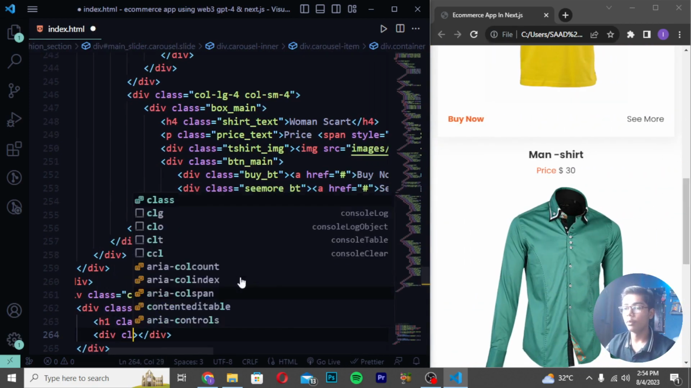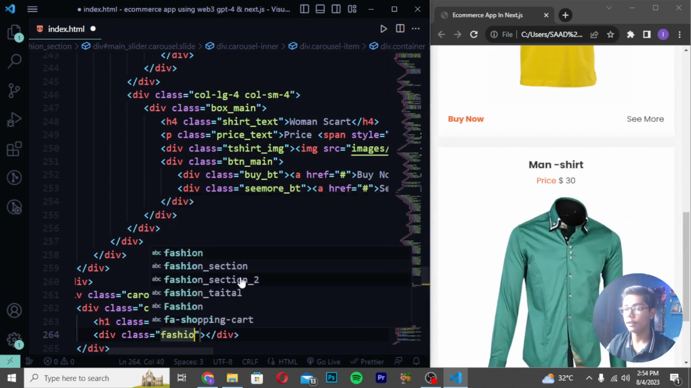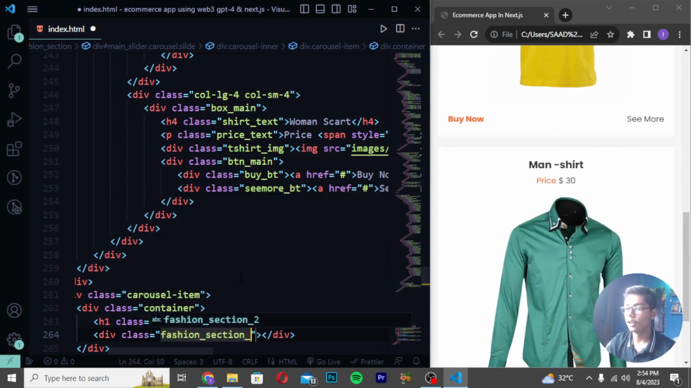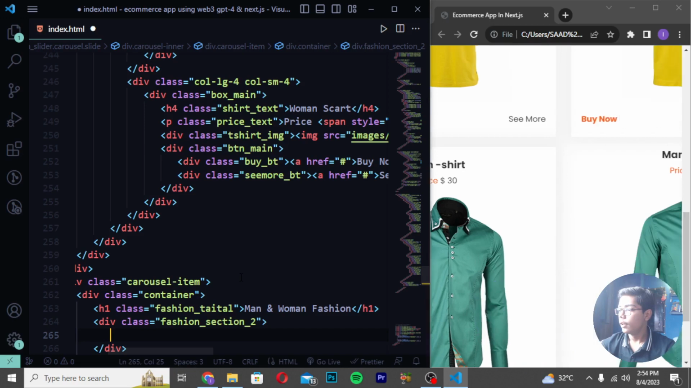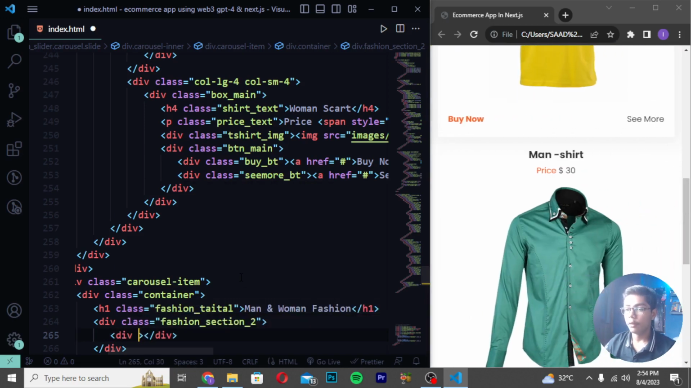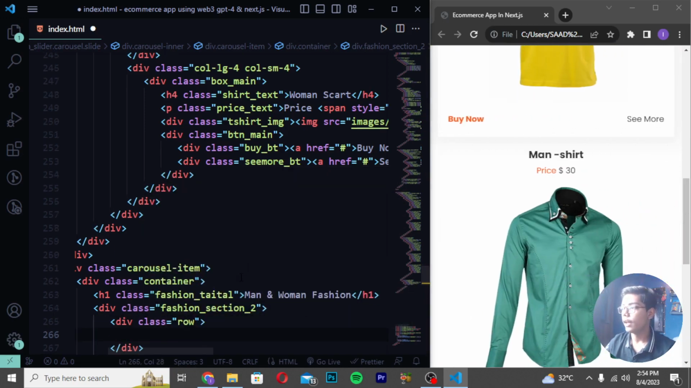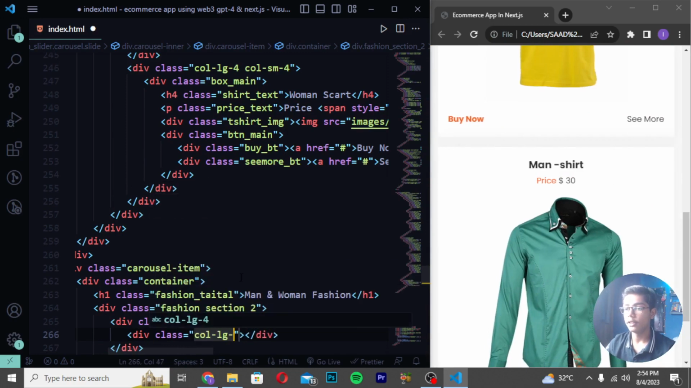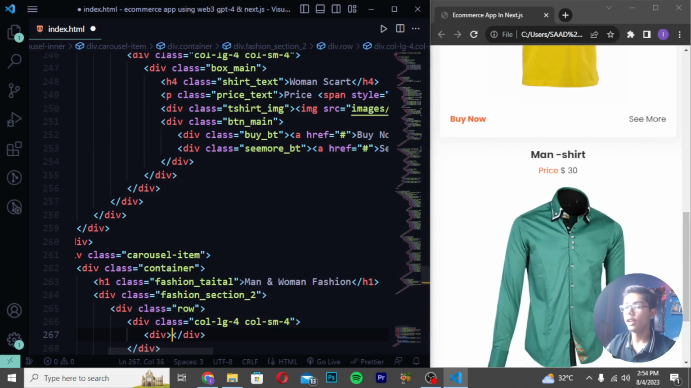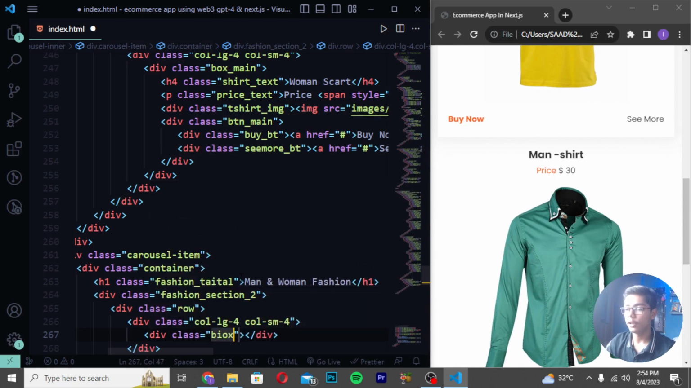Here you have to move down and create a div class as fashion underscore section underscore 2. Now when you've just done with this, here you have to create a div class row, and write here div class col-lg-4, and write here col-sm-4. Then you have to create here a div class box underscore name.